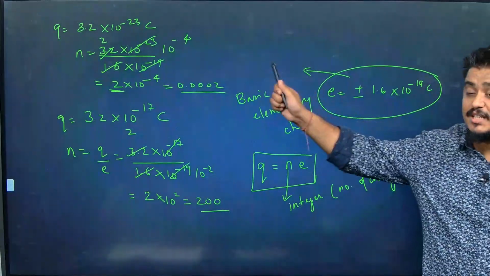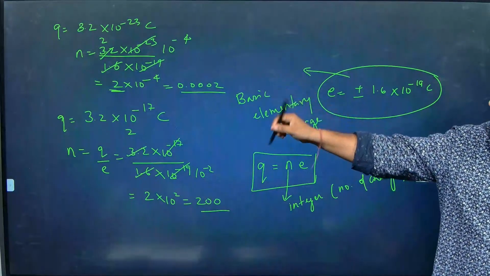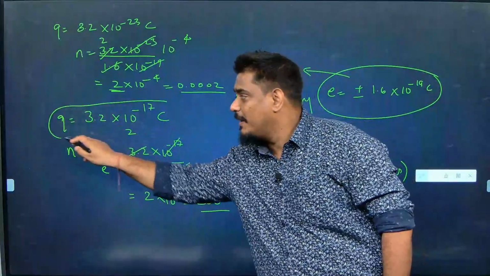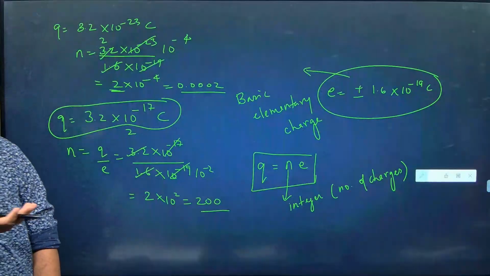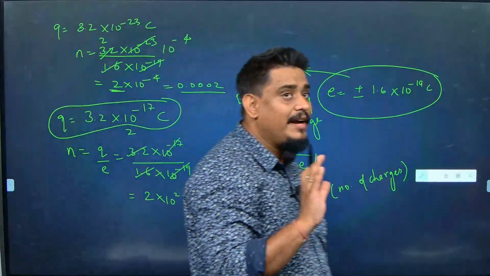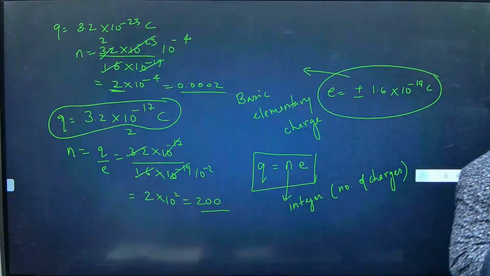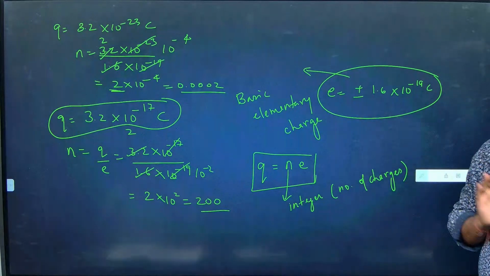This kind of question has come in the board examination. They will give you a charge value and they may ask you, is this charge possible? That can be solved easily by dividing the given charge by the basic elementary charge. This is the first thing I taught in the previous class.